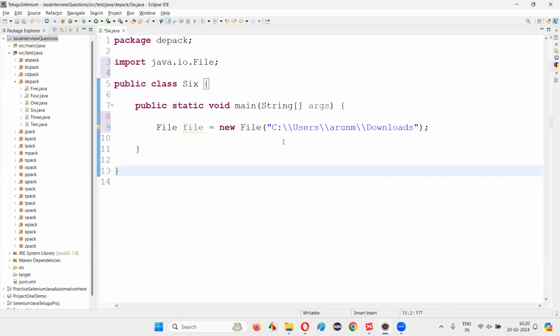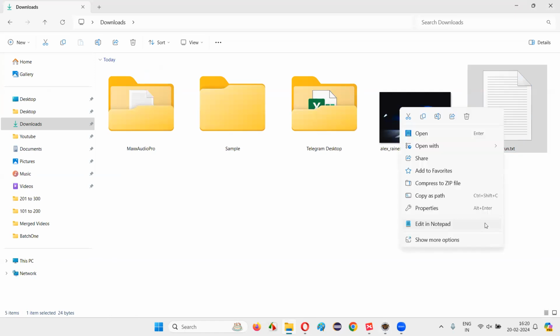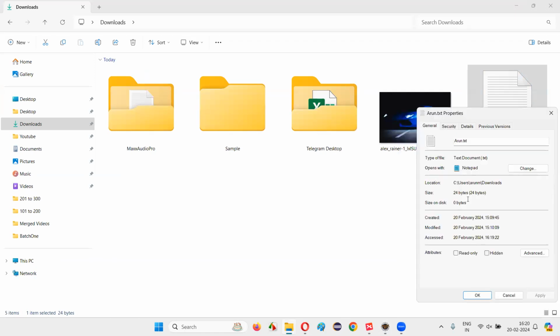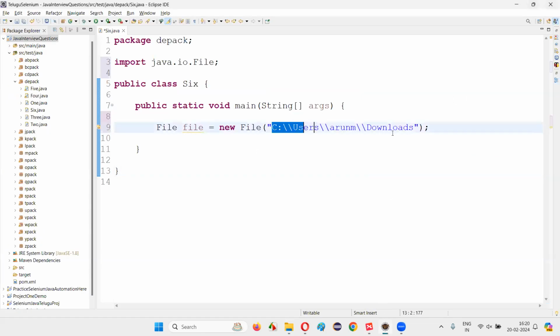Okay. So you don't have to do any work here, because Eclipse IDE is very smart. The moment you copy this file path from here, right click, and then say properties, and when you paste this file path, which has a single backward slash, Eclipse IDE automatically converts the single backward slash to the double backward slash. Okay. So now here I have to say double backward slash again after the downloads folder.